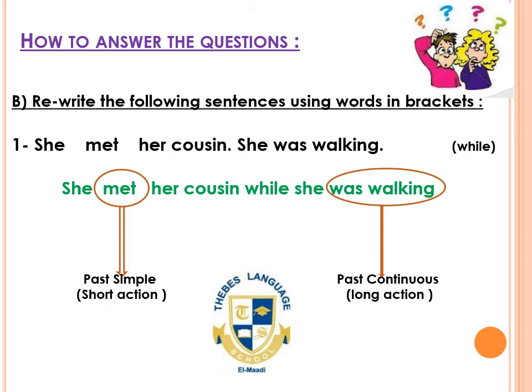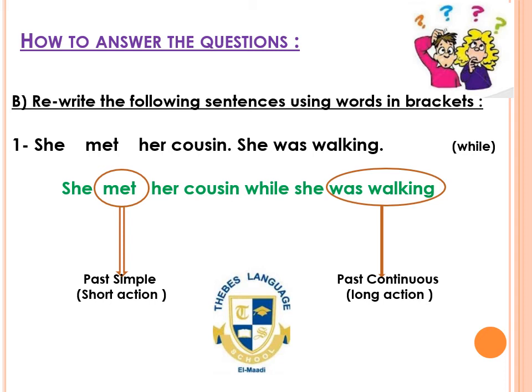It's so easy. You know the rule that while loves the past continuous very much. So, even if you are going to use while at the beginning or at the middle, the word should be followed by the past continuous tense.